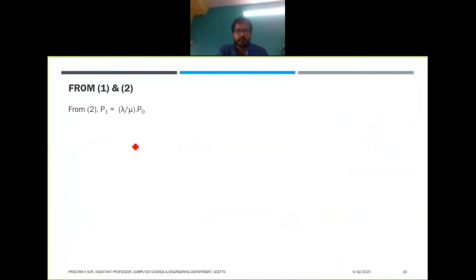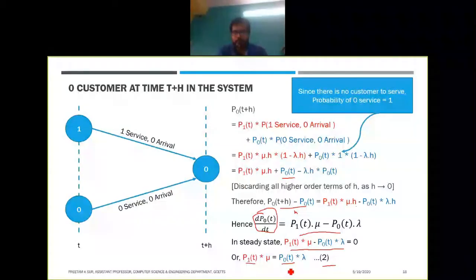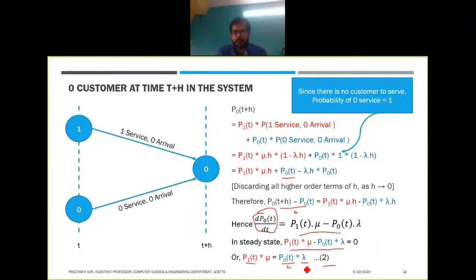From 1 we can say that p1 of t is nothing but p0 of t into lambda by mu. This lambda by mu is nothing but rho, the traffic intensity.